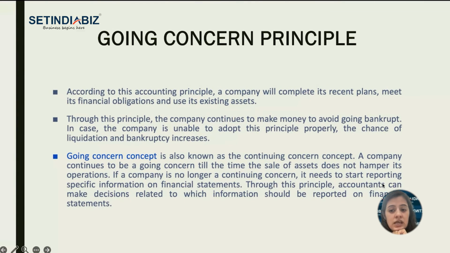Through this principle, accountants can make decisions related to which information should be reported on financial statements, right? So this is going concern. The accountant always assumes that the company is ongoing, will keep on earning money, and there is no liquidation of assets for winding up, right? This is the going concern principle. In case the company wants to wind up, the accountant should mention these things on the financial statements for the betterment of the stakeholders.